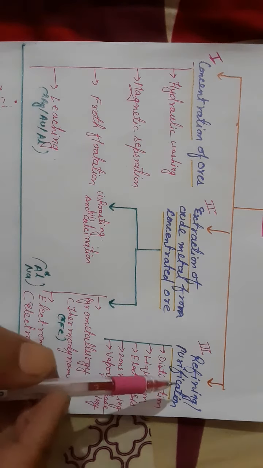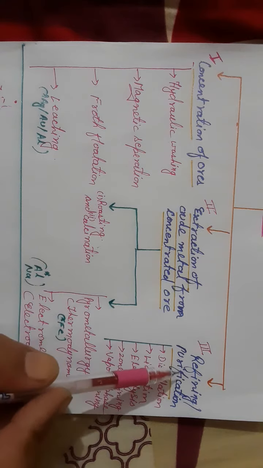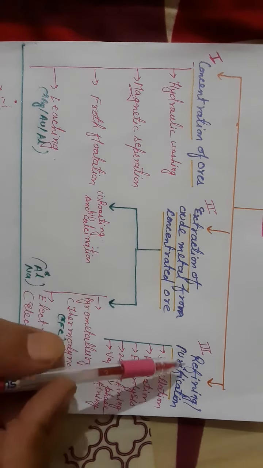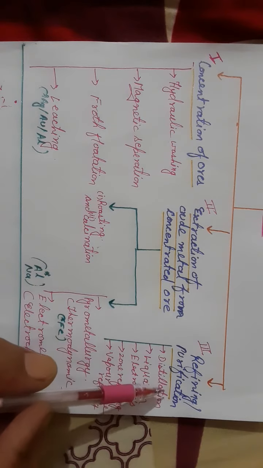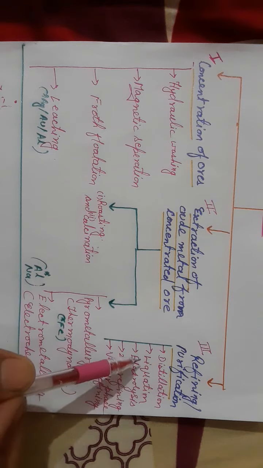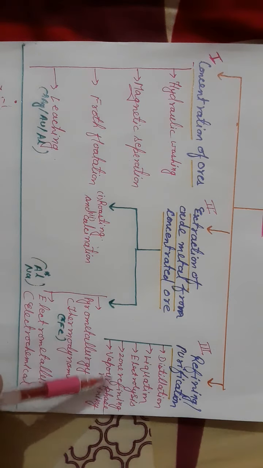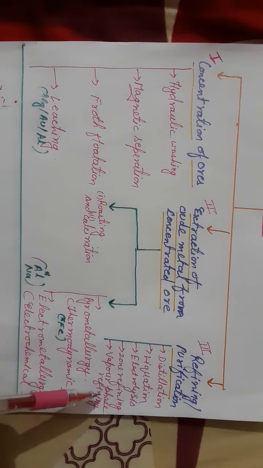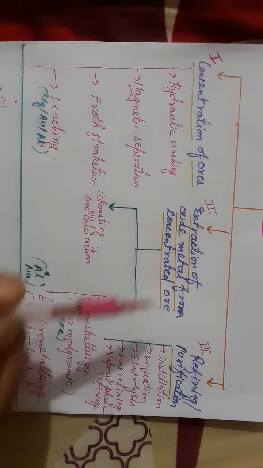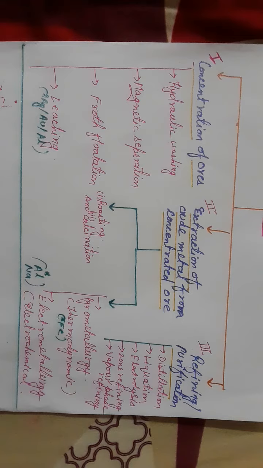After that we have to understand how we can refine these crude, meaning raw, metals. We have to learn how we can refine or purify this crude metal. There are certain steps like distillation, liquefaction, electrolysis, zone refining, and vapor phase refining. We can apply any one of them for purification. So dear student, this is our lesson plan, how we are going to deal with this chapter, right?